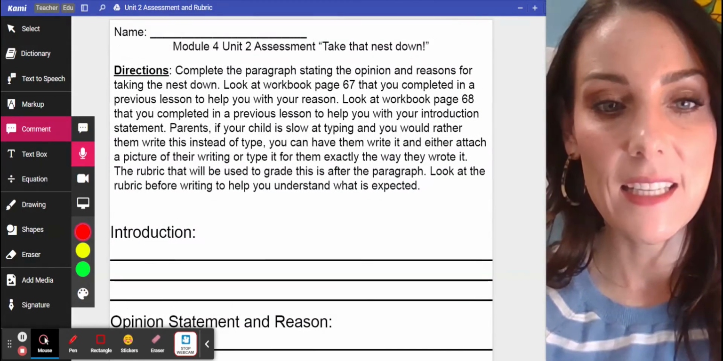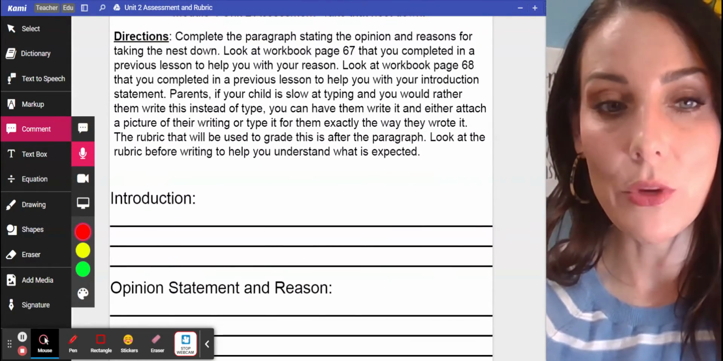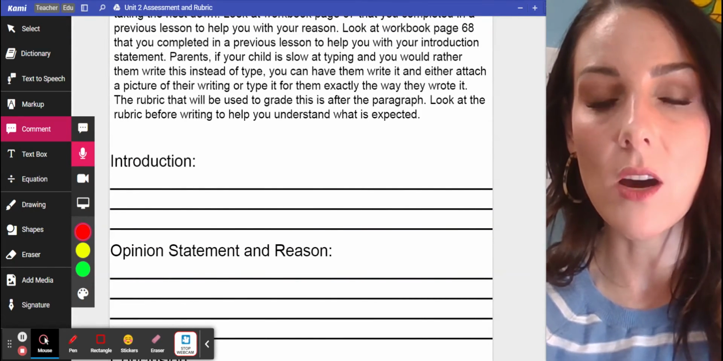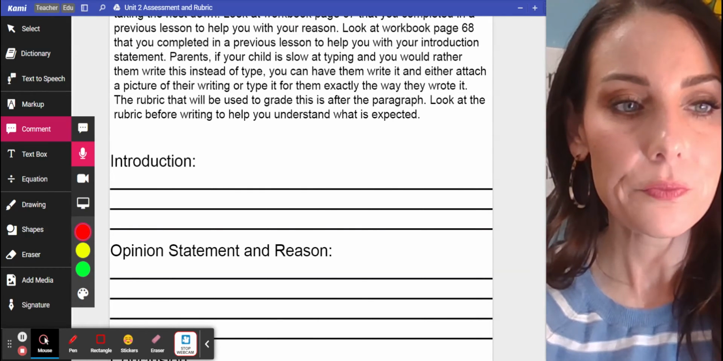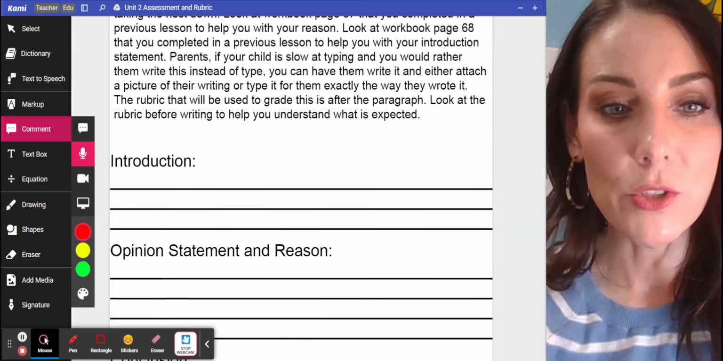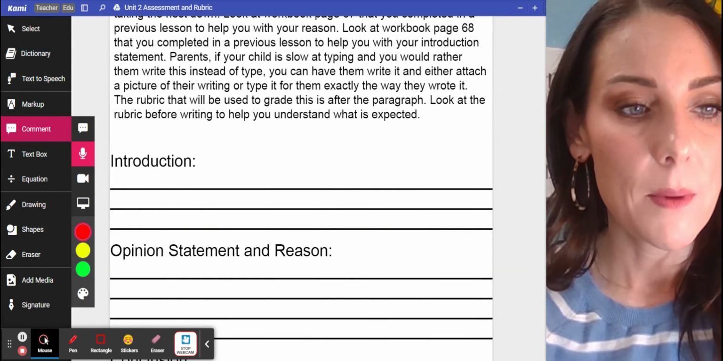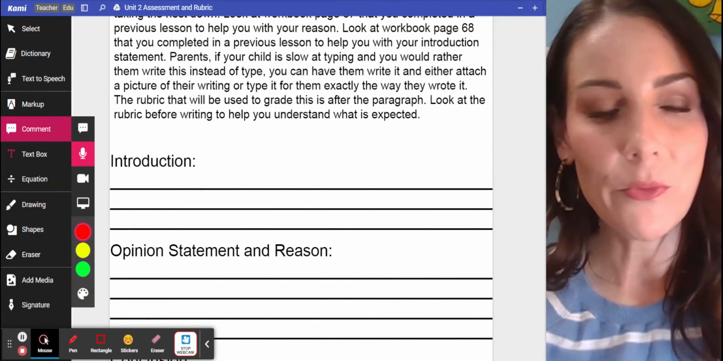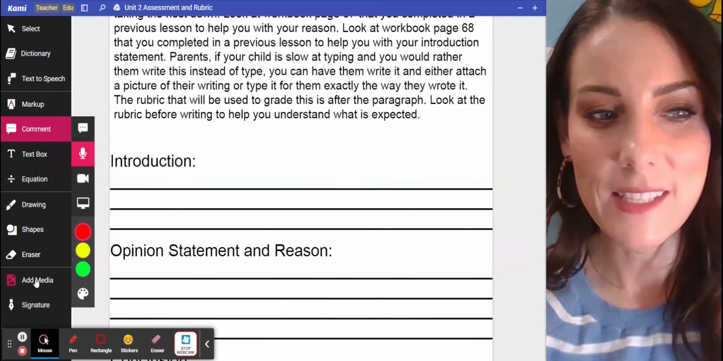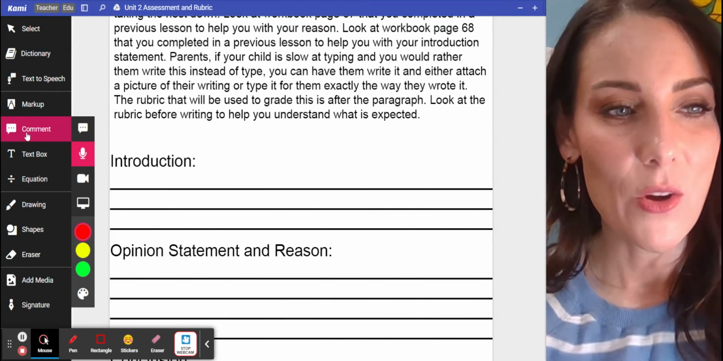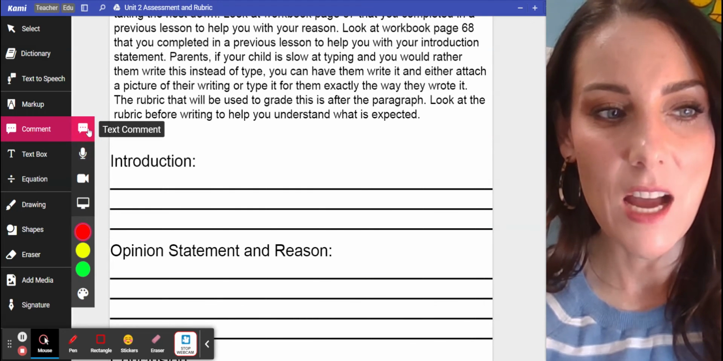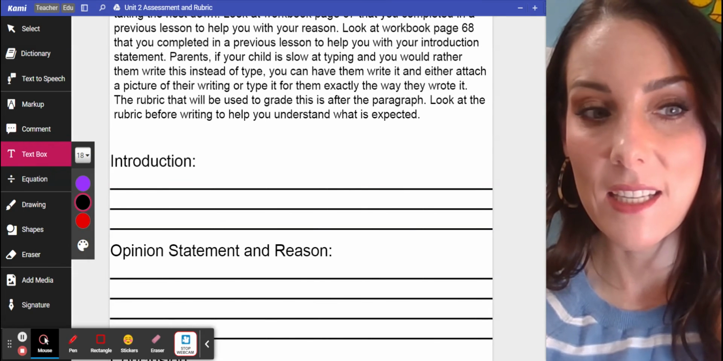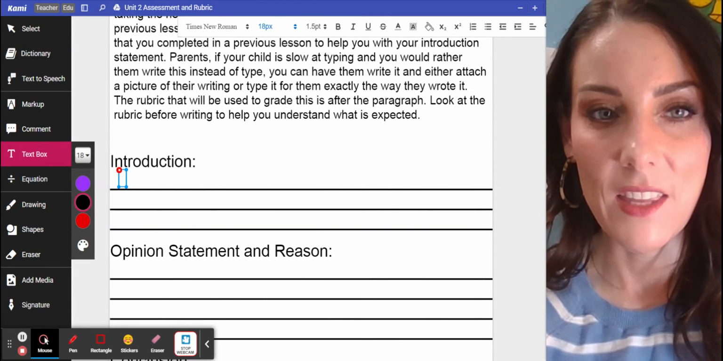And like I said, if your child is slow at typing, they can write it, and you can send a picture of it. You can attach a picture of anything to the assignment in Google Classroom. And you can also upload a picture in here as well. But I'm not going to get into how to do that right now. You can look on YouTube for videos on how to do that. You see where it says add media? That's where you would go. So comment, text comment, or you can click text box, either one. I would click text box and then click where you want to write, and then you just start typing your answer.